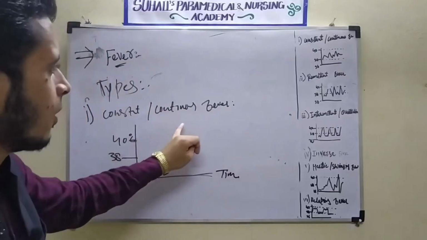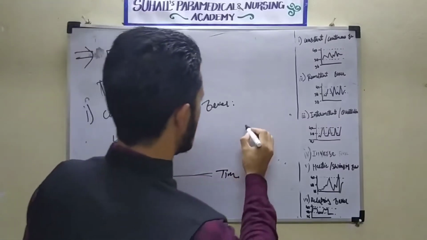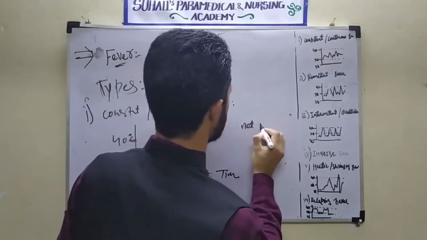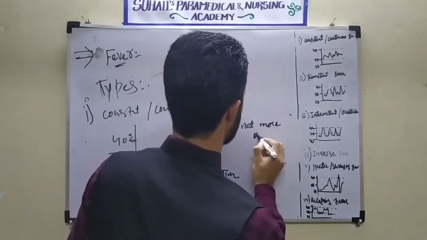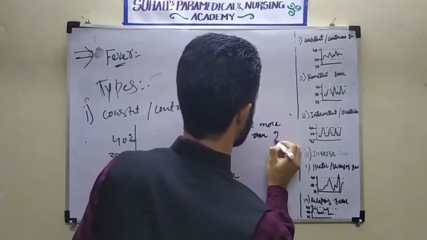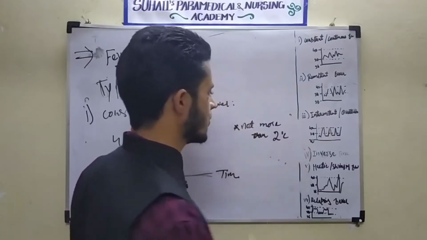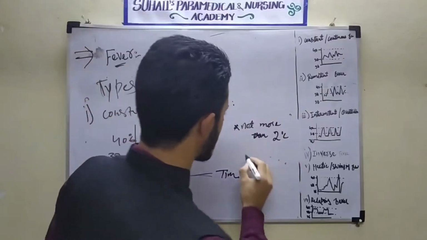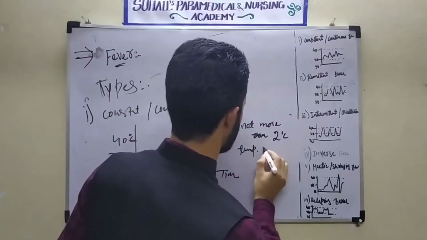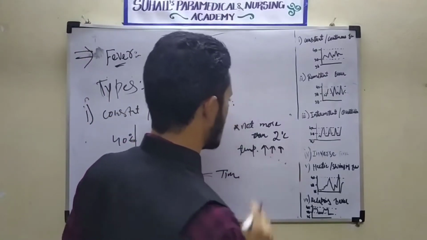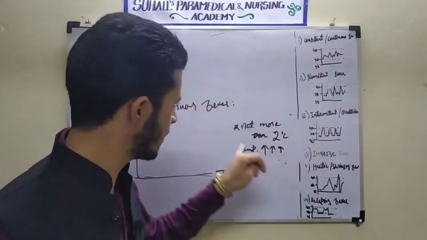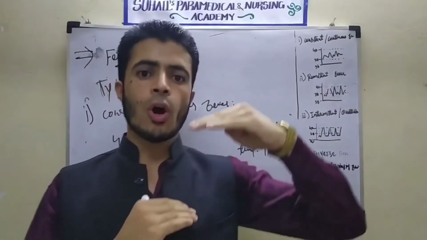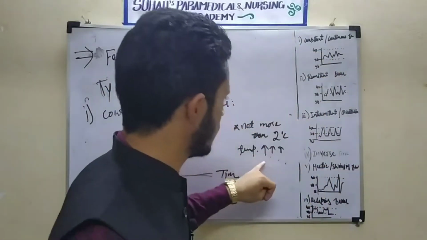In case of constant or continuous fever, there will be not more than 2 degrees Celsius difference. So the temperature which is increased here, in case of continuous or constant fever, will be increased not more than 2 degrees.